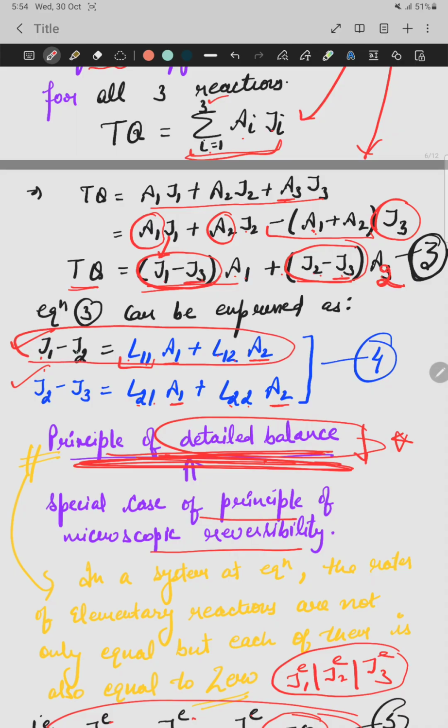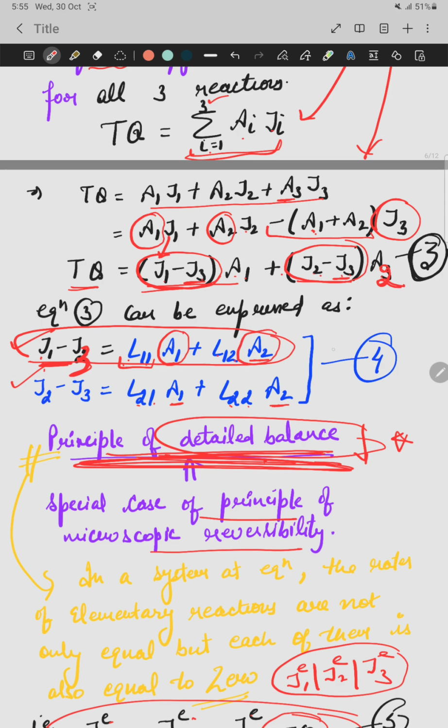The left side is J1 minus J3. On the right side there is some coefficient of A, some coefficient of B.